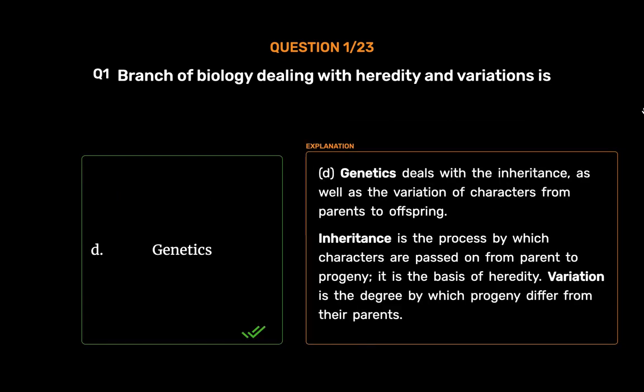Genetics. D. Genetics deals with the inheritance, as well as the variation of characters from parents to offspring. Inheritance is the process by which characters are passed on from parent to progeny. It is the basis of heredity. Variation is the degree by which progeny differ from their parents.